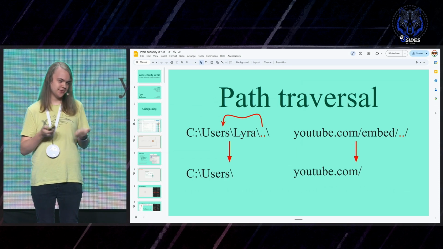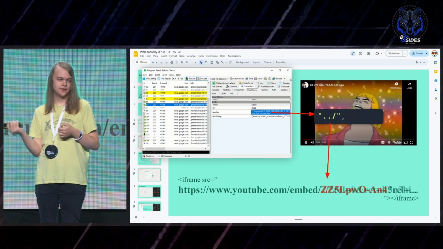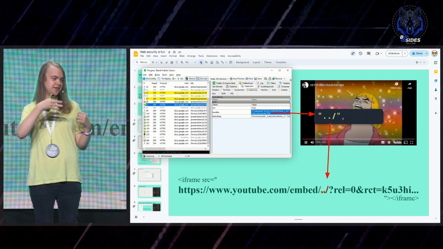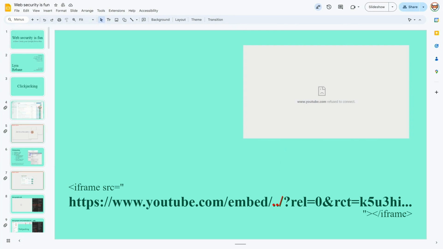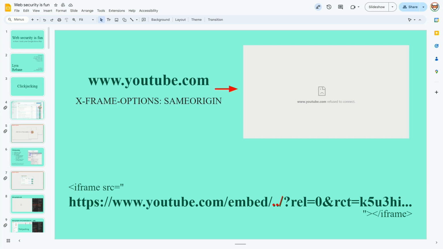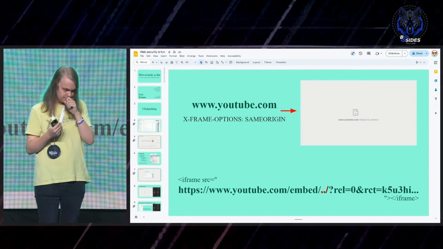So does it work here? Let's try it out. I used my HTTP proxy to change the request. And I tried it out, and this is what I saw. So that is the YouTube homepage right there. Of course, YouTube also implements those clickjacking protections we talked about earlier. So we only see this error page. But this is already very interesting because we are getting out of the embed URL we're supposed to stay on.